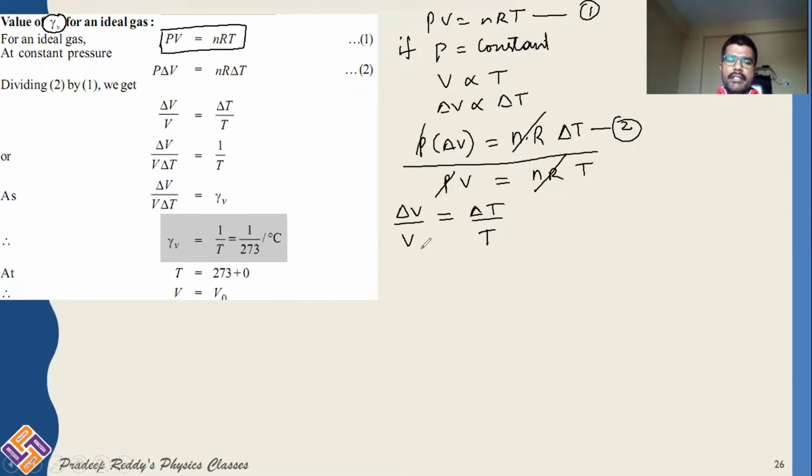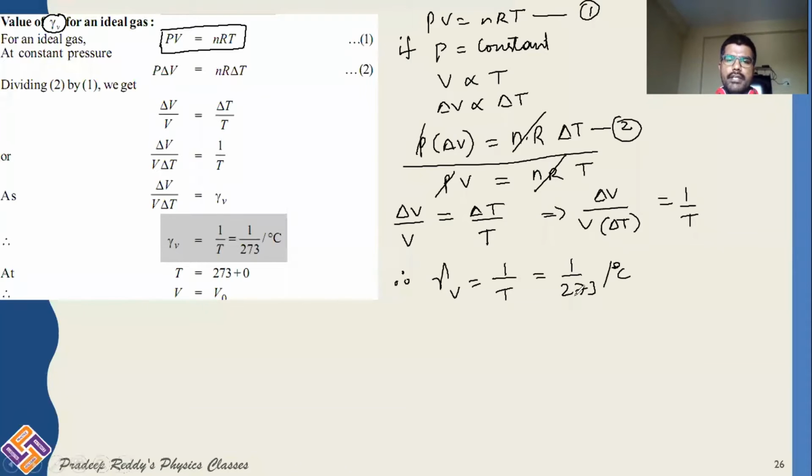Right? Now bringing this delta T to the other side, you can simply write delta V by V into delta T is equal to 1 by T. And what is delta V by V into delta T? That is gamma V. Therefore, you can write gamma V is equal to 1 by temperature T, or you can write it as 1 by 273 per degree Celsius.